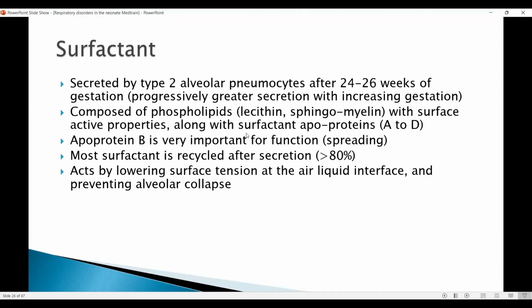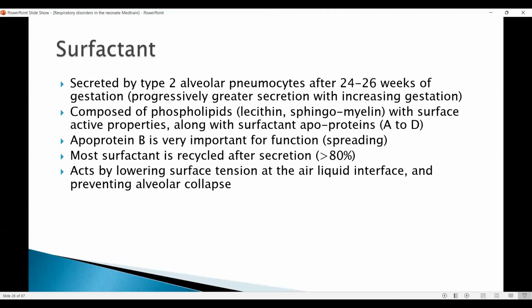It's composed of phospholipids like lecithin and sphingomyelin, which have surface active properties, and they also are compounded with surfactant apoproteins from A to D. Each apoprotein has a different function, but apoprotein B is very important for the surfactant function of spreading on the alveolar surface. And very important to note that most surfactant is recycled after the secretion. More than 80% of the surfactant that is released gets recycled, so the production is not as high.